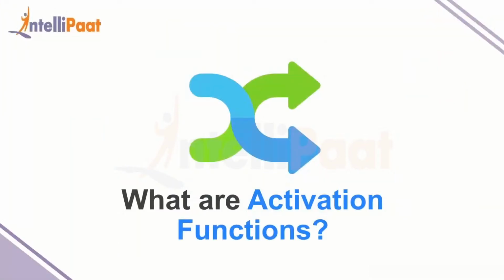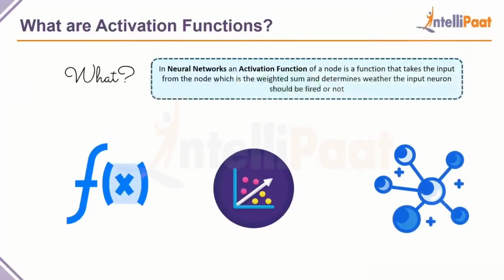So what are activation functions? This is a question that might have come to your mind when we were discussing artificial neural networks, or artificial neurons to be more precise. In a neural network, the activation function of a node is a function that takes the input to the node, which is the weighted sum, and determines whether the neuron should be fired or not. To give you an example, if I were to take one neuron from a neural network and run that neuron with some inputs, whether or not it should be activated basically means whether or not that neuron would produce some output that would be helpful at a later stage.